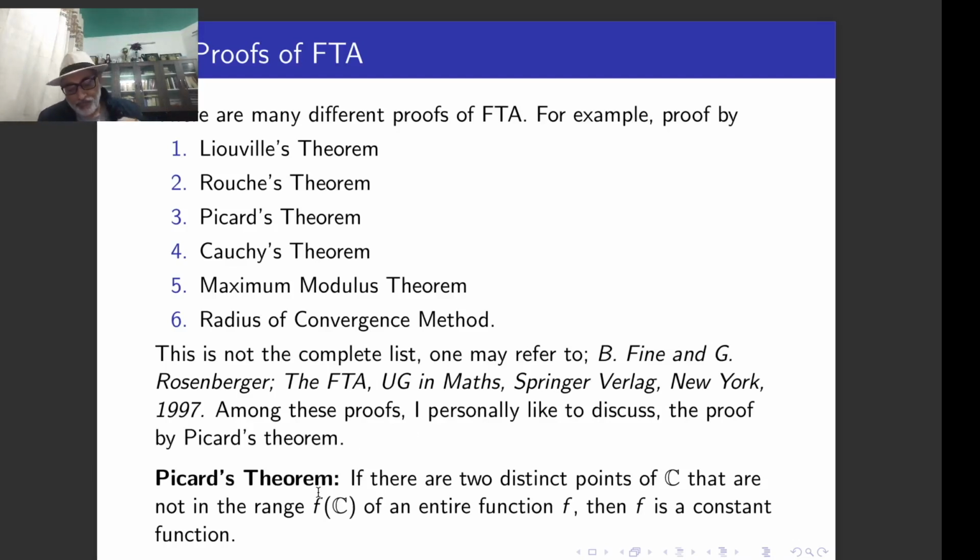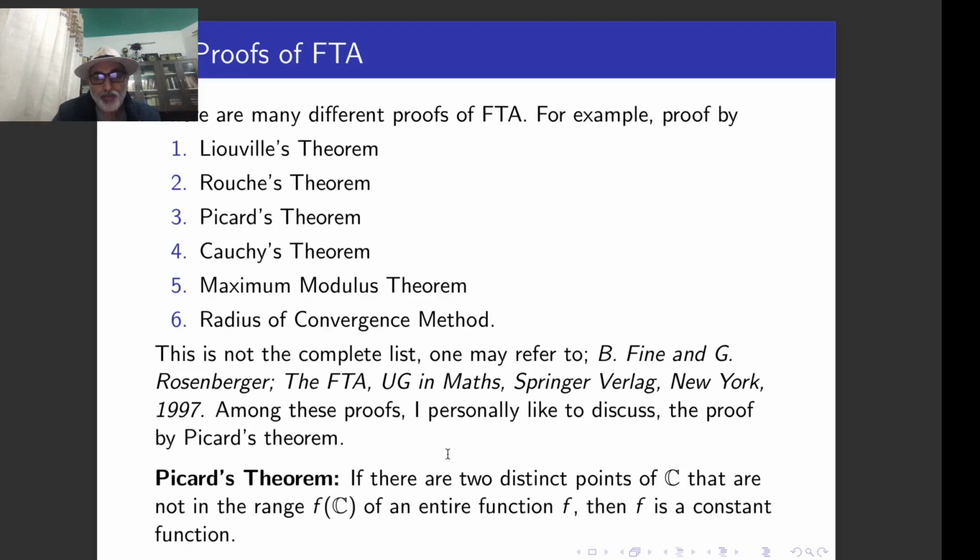Picard's theorem says, if you have an entire function f, and it omits two distinct values, I mean to say that the range of the function does not contain two distinct points, because for an entire function its domain is C, its codomain is also C, and if its range omits two values, then that function reduces to a constant.